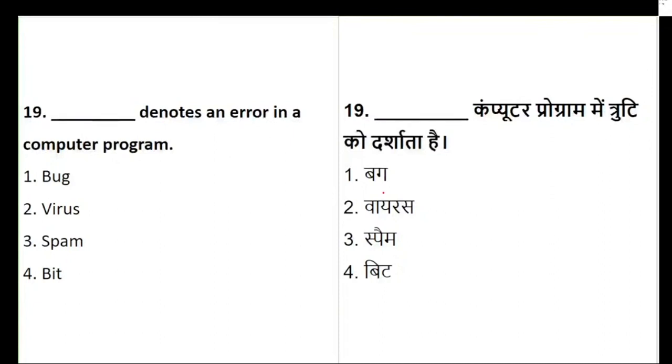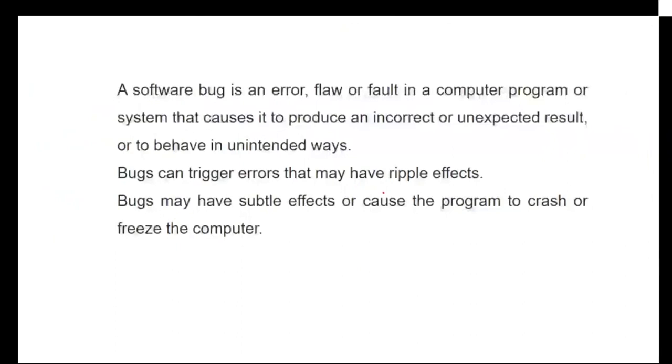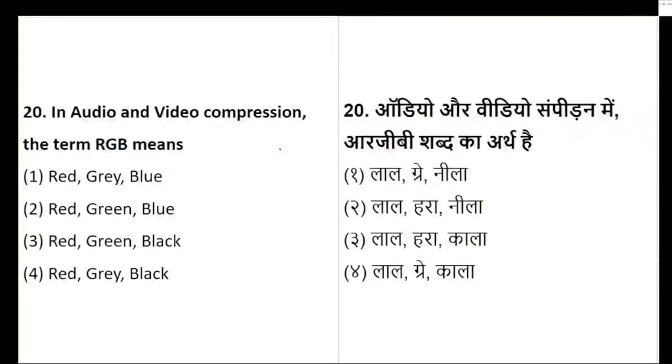Okay, your time limit is about to get done. Yes, stop. So that is bug. Very good, everyone. Almost everyone has answered correctly. So a software bug is an error or a flaw that causes incorrect or unexpected results. It can definitely cause the program to crash or freeze the computer. Very good.